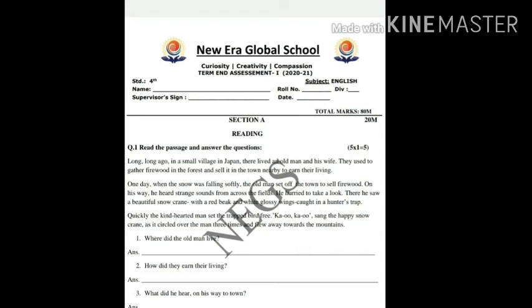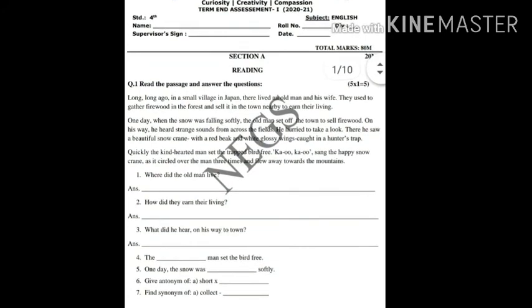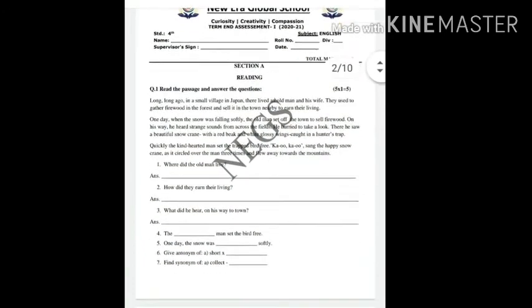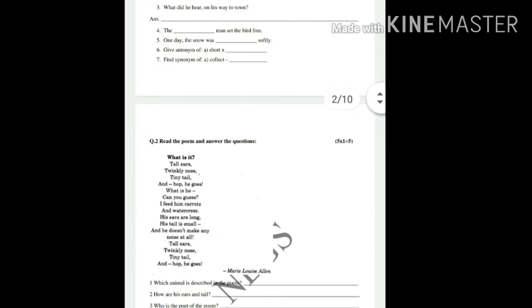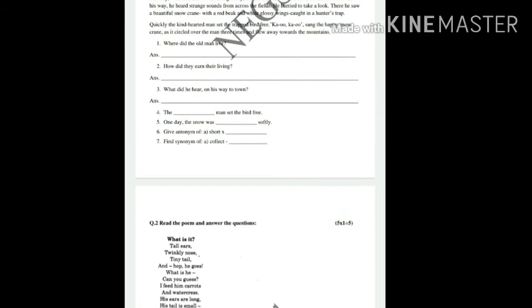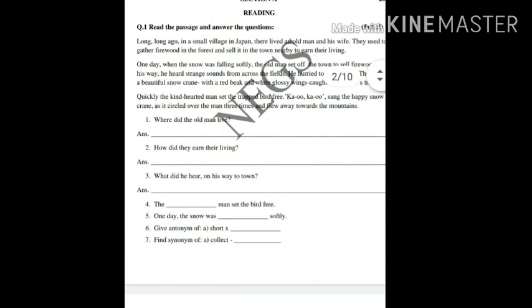Right? Then come to the first section of the paper, that is the reading comprehension. Now in that reading comprehension you will have some passages, that is first passage, that is of reading, and one poem just below that. Right, now there are question answers. Can you see that there are question answers that we have already attempted last year also, the same format? Yes, the questions would be different, so you have to write the answers which are given in the paragraph, but you need to find it out.